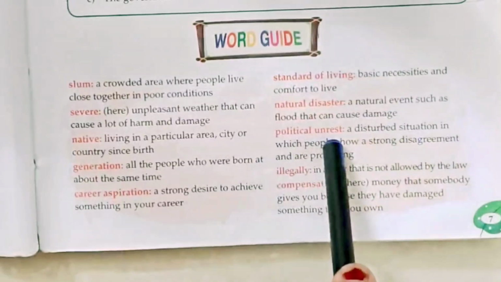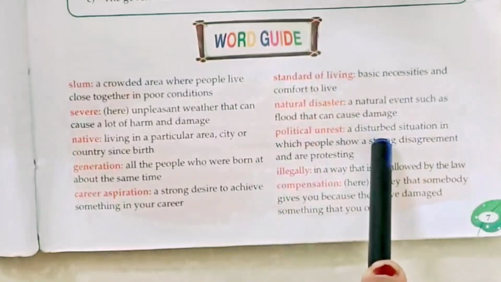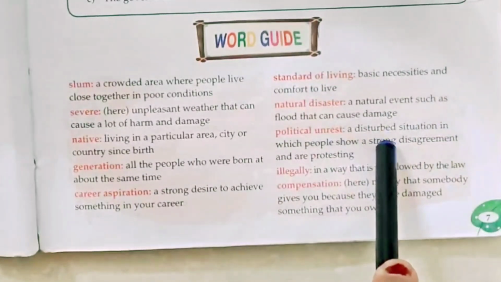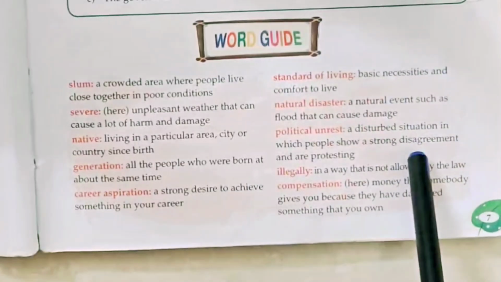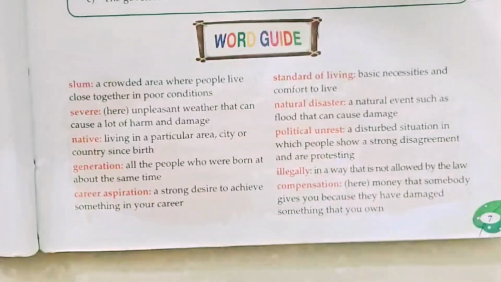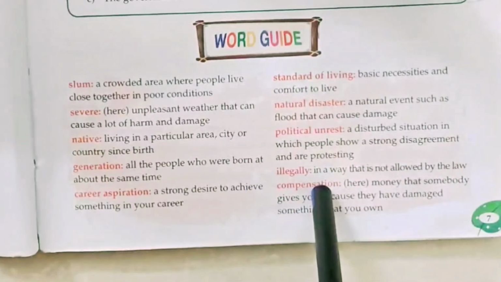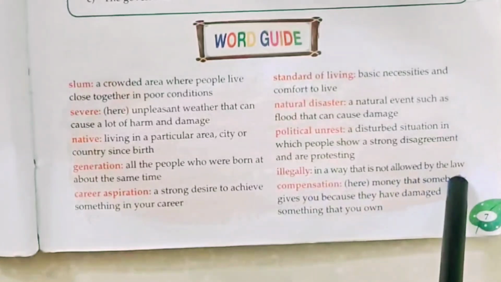Now political unrest. What is the meaning of political unrest? A disturbed situation in which people show a strong disagreement and are protesting. Now next, illegally. Illegally means in a way that is not allowed by the law.